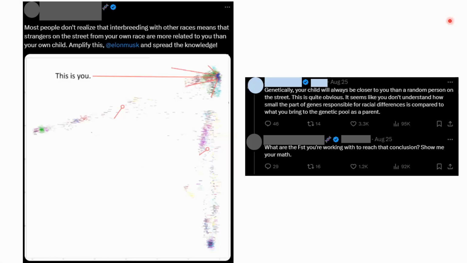The internet is a very interesting place. The Twitter, or the X platform, as it is nowadays called, might be simultaneously the best and the worst place to go. Recently, I came across the post that is shown on the left side, and this grabbed my attention for two reasons. First reason was that it was about genetics and genomics that I absolutely love. And the second reason was how absolutely wrong this post is.